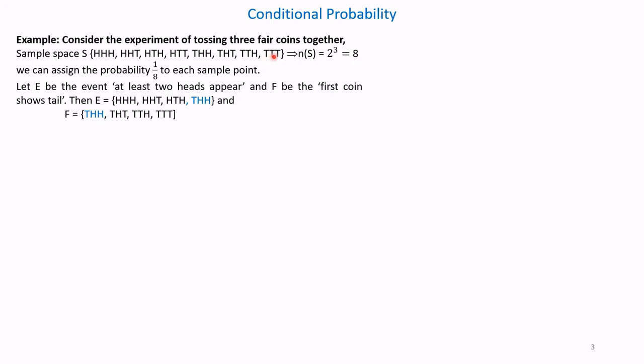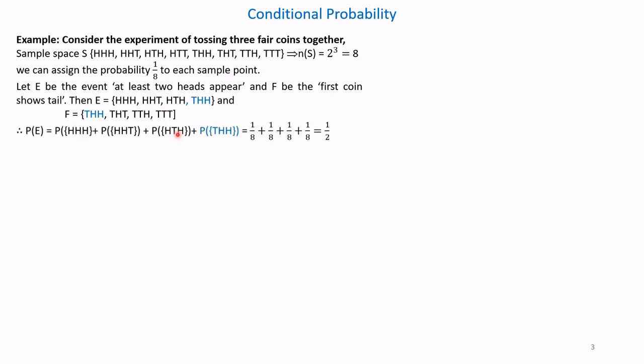So there are four possible outcomes. So F is equal to THH, THT, TTH and TTT, with the first coin as tail. Now we have defined events E and F from the sample space S.